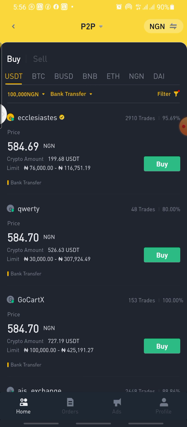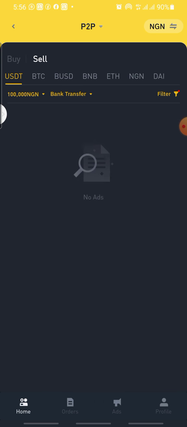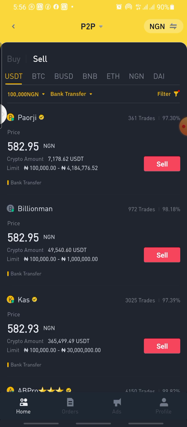So if you check the sell part now, you will see that it is 582.95. So if you minus 584.69 minus 582.95, you will see a difference of 1.74.